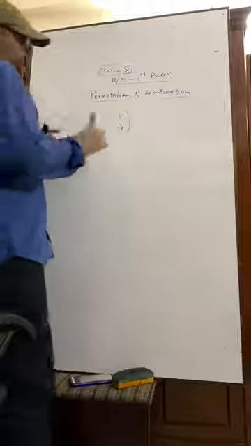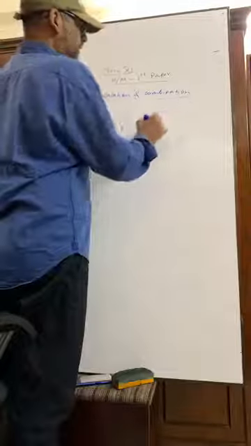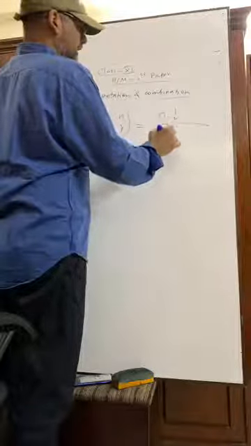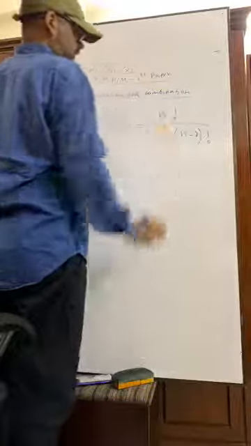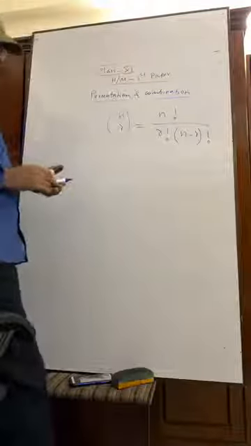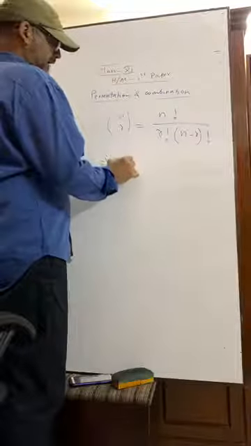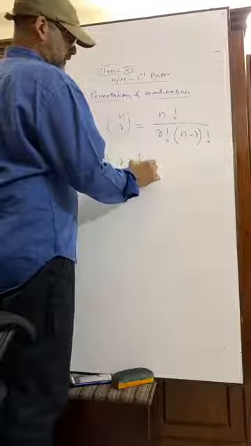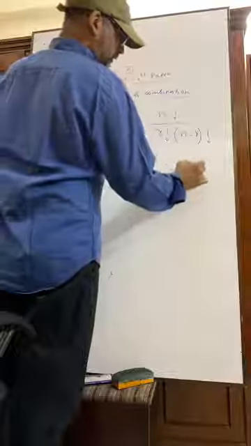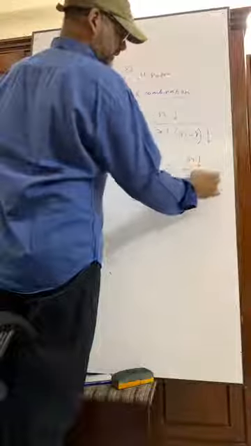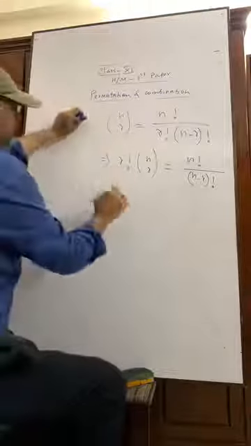We know NCR equals to n factorial by r factorial, n minus r factorial. This is the formula. Now, what is NPR?